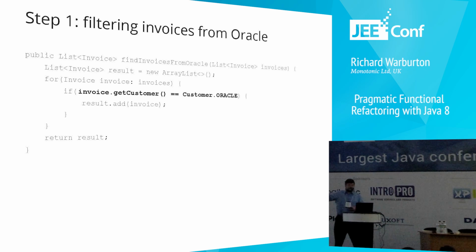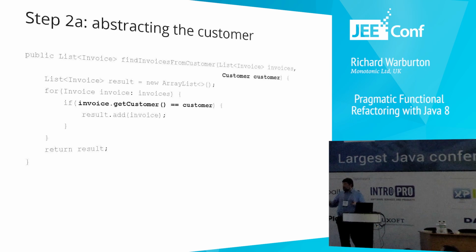So you might write code that looks a little bit like this. You take in your list of all your invoices, you loop over them, you check whether the customer involved is Oracle, and then if so, you add it to some results list and return that list of results. Well, as your boss is prone to do, the requirements change, right? And they say, what about if we want invoices from other customers? Maybe we've picked up Google or Facebook or whatever as a client. How are we going to filter for different things?